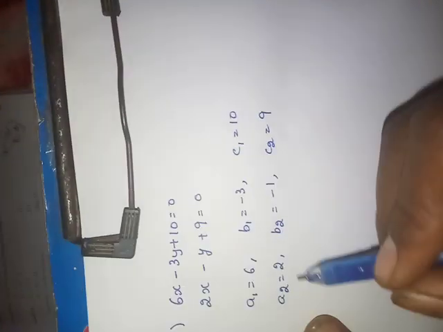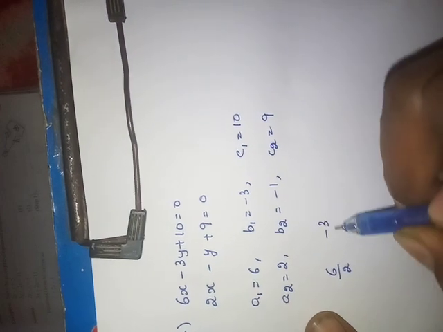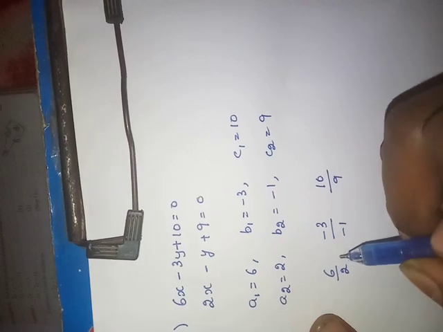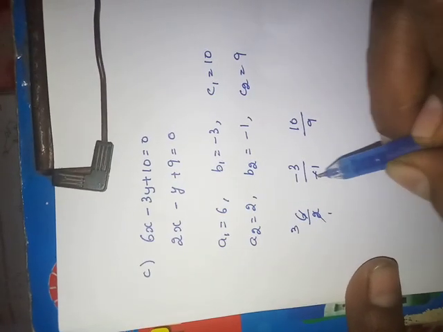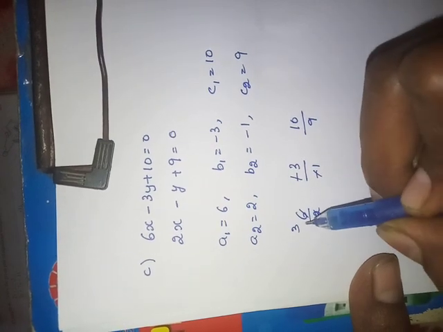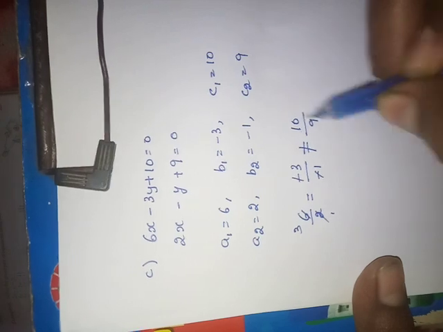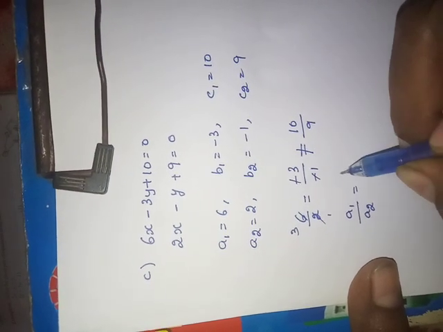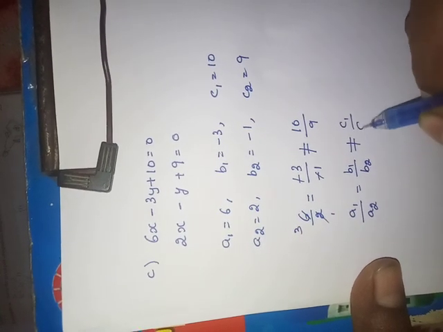See here, a1 by a2, 6 by 2. b1 by b2, minus 3 by minus 1. c1 by c2, 10 by 9. Compare it. 2 ones are 2, 2 threes are 6. Minus minus cancel. See here, 3 by 1. Here also 3 by 1. Equal. But not equal to 10 by 9. Means a1 by a2 equals b1 by b2 is not equal to c1 by c2.